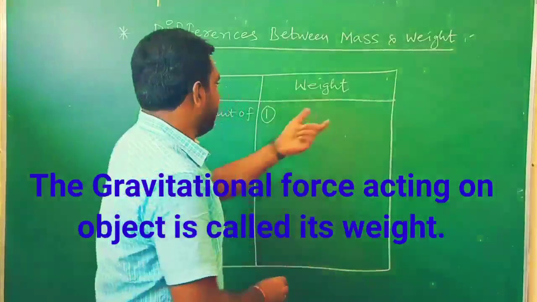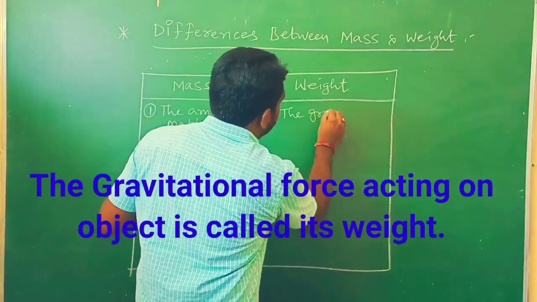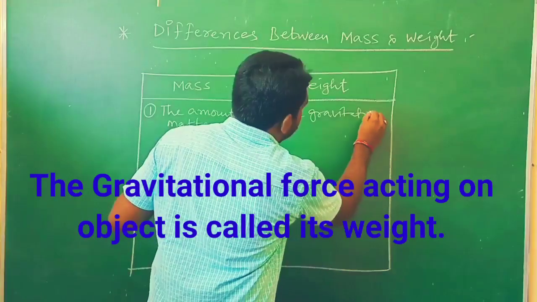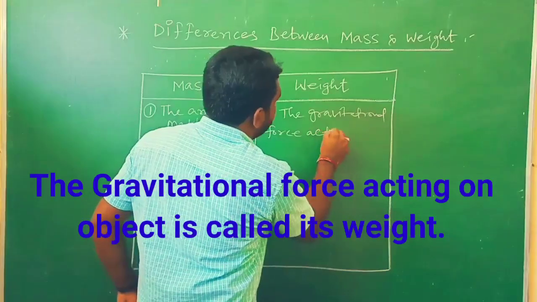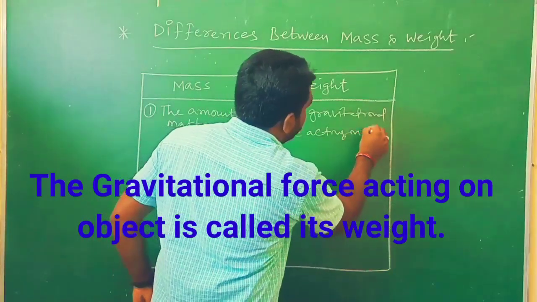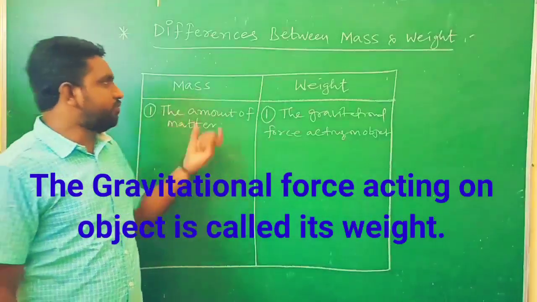Okay. So I am going to write the definition here. The gravitational force. What is that? The gravitational force acting on object, acting on object is said to be its weight. So that is the main difference between mass and weight.